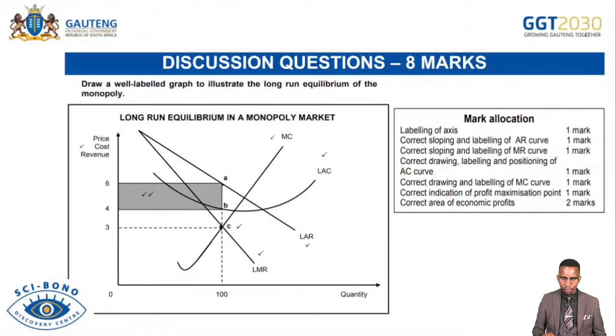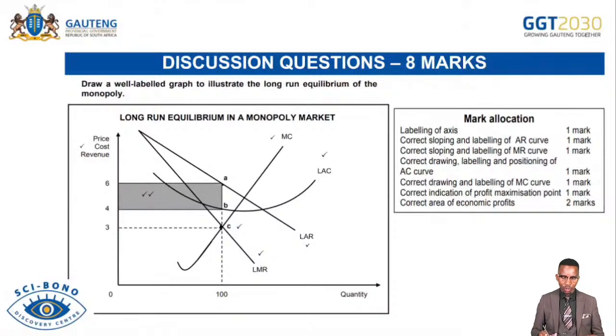Draw a well-labeled graph to illustrate long-run equilibrium for the firm under the monopoly. Remember, when we talk about the monopoly, we say the monopoly achieves economic profit in both the short run and the long run. Why do we say that? We are saying that because of this idea that the firm is the only supplier of a unique product without any perfect substitute. So in that case, the firm should be making economic profit in both the short run and the long run. However, the firm can make economic loss in the long run if ever its total costs are more than total revenues, or average costs are more than average revenues.